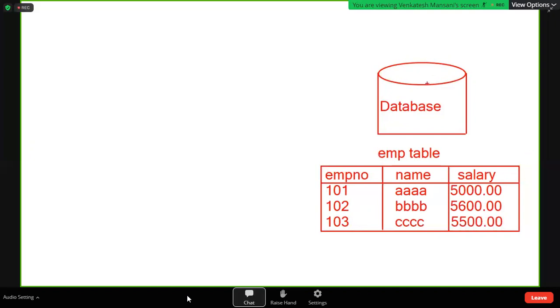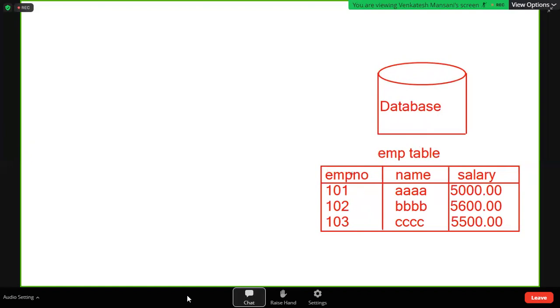This is a database. It is nothing but one software. It is predefined software, already defined. Why do we write this software like a container? Because it contains data. A large amount of data can be handled. A huge amount of data can be stored. That's why we always write the database diagram in container format. This software will maintain data in the form of tables. Thousands of tables can be maintained in one database.